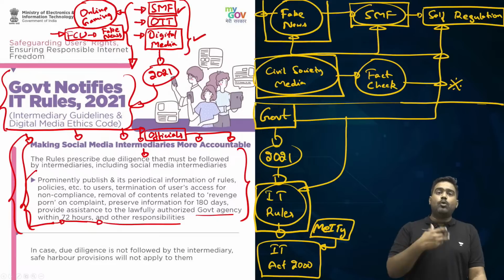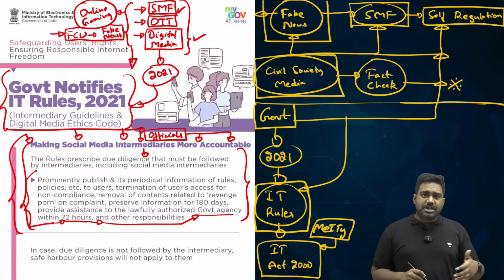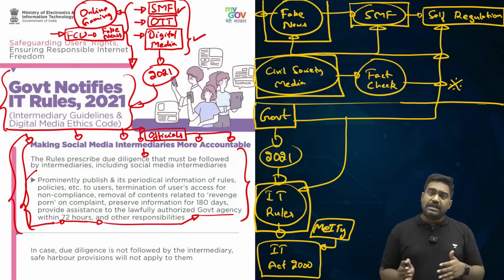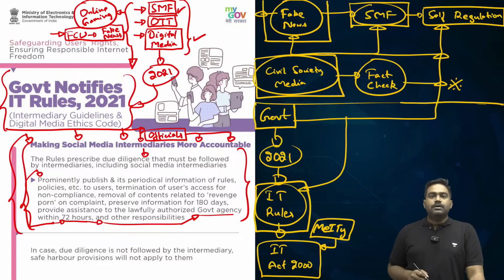The companies will have to cooperate with law enforcement as well when genuine cases come up to share information about those users, share their account details, their location details, which can help the investigating agencies. So all such provisions were made mandatory. This is how social media firms were brought under regulation of the IT rules.